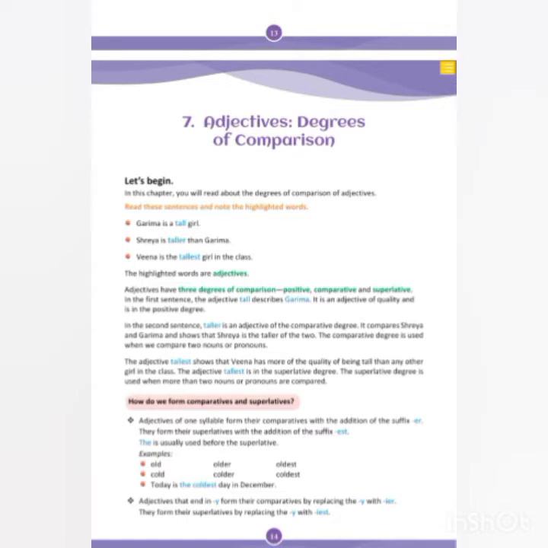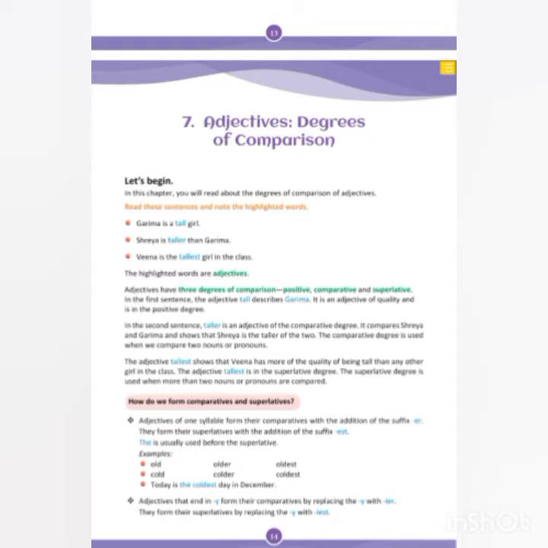Examples are given here. Garima is a tall girl. Shreya is taller than Garima. Veena is the tallest girl in the class. So here, in the first sentence, tall; in the second sentence, taller; in the third sentence, tallest. These are highlighted words and they are adjectives.